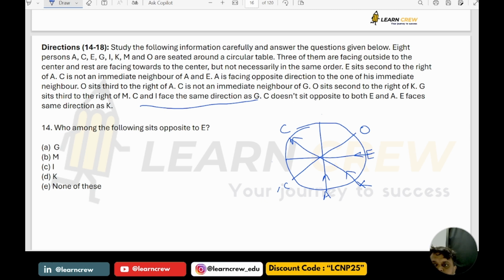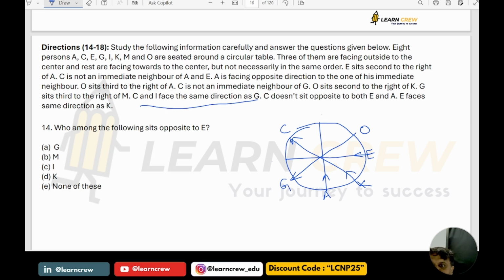Next, what else we have? A is facing opposite direction to his immediate neighbor. So the immediate neighbor is facing outside. And who is that? Please see if anything else is given. O is third to the right of A. C is not an immediate neighbor of G also. So it cannot be the other one, so it must be G.